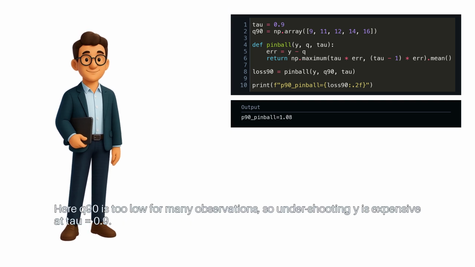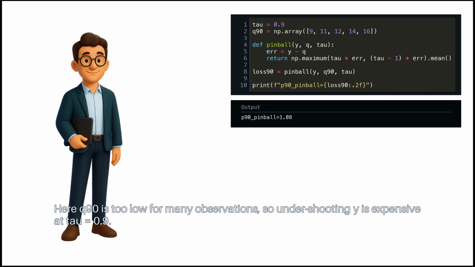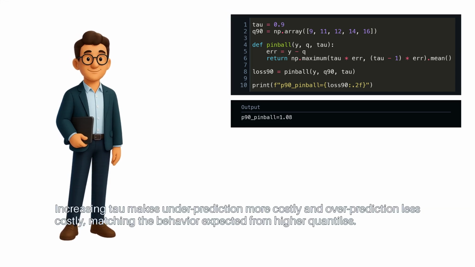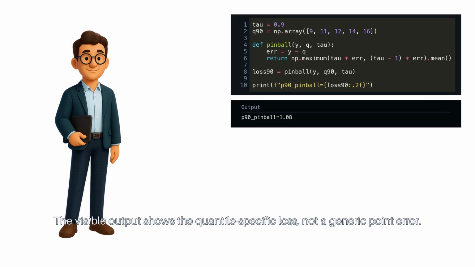Here, Q90 is too low for many observations, so undershooting Y is expensive at tau equals 0.9. Increasing tau makes underprediction more costly and overprediction less costly, matching the behavior expected from higher quantiles. The output shows the quantile-specific loss, not a generic point error.